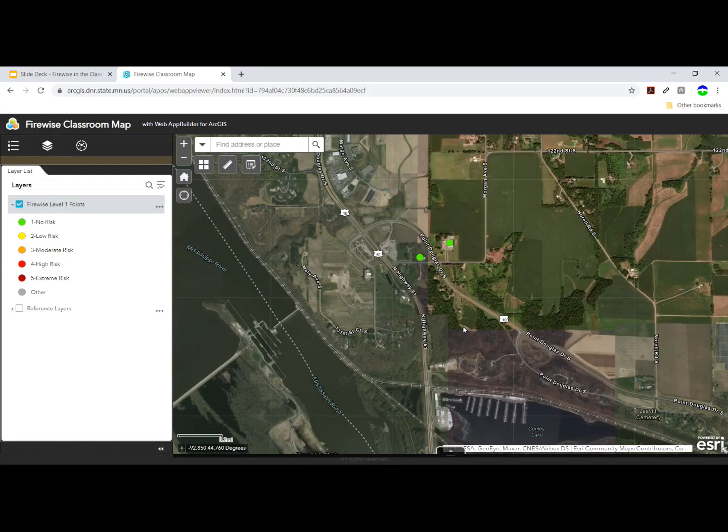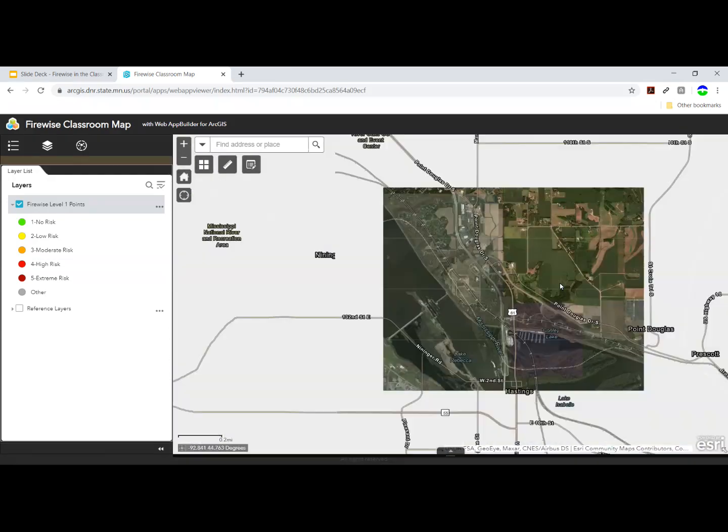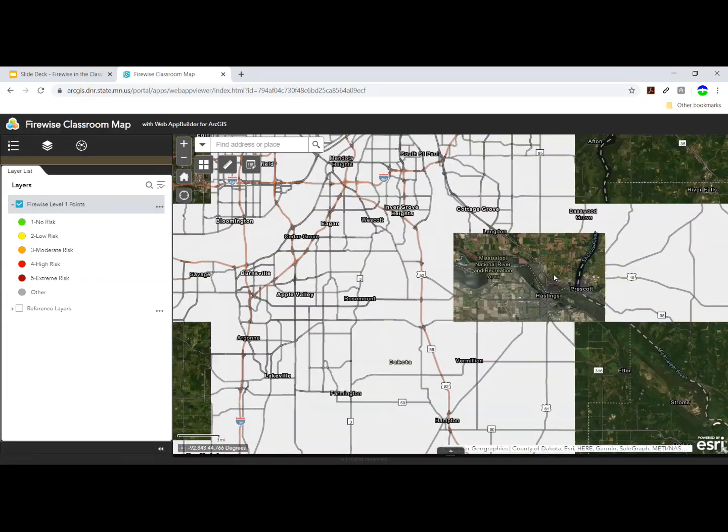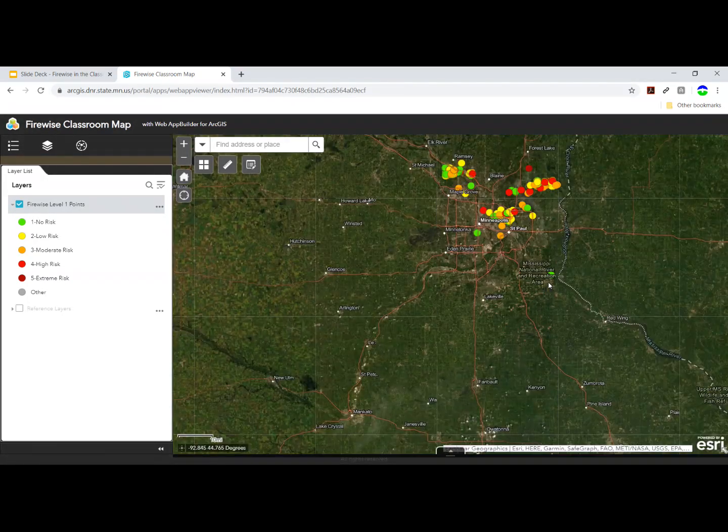Students have decided if there are no risks, low risk, moderate, high, or extreme risk of wildland fire for each property they assess. And you can see collectively, as we zoom out, we're able to look at patterns both in the colors and where the dots are placed on the map.